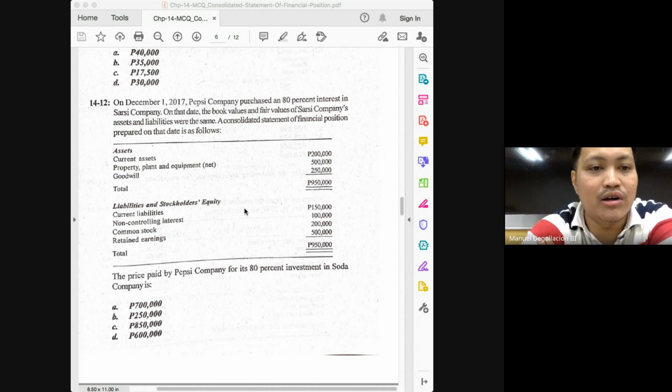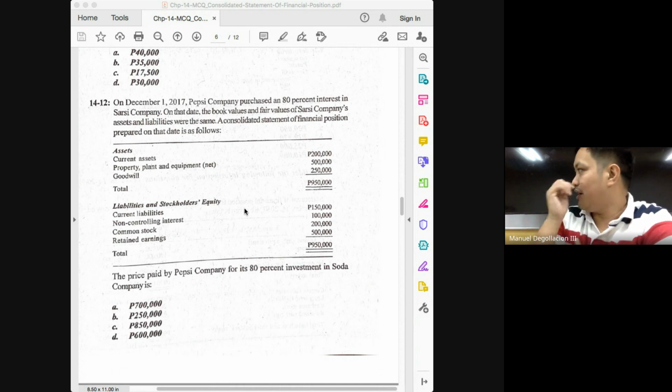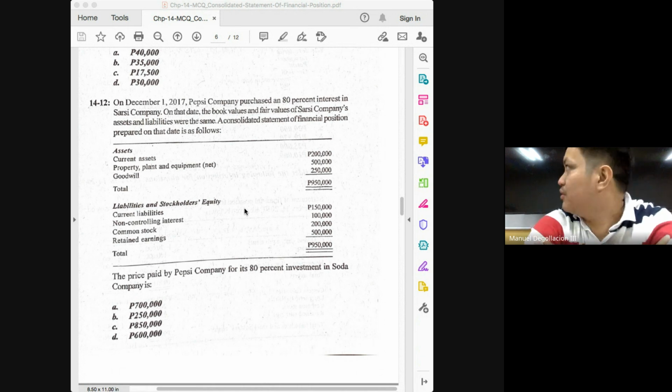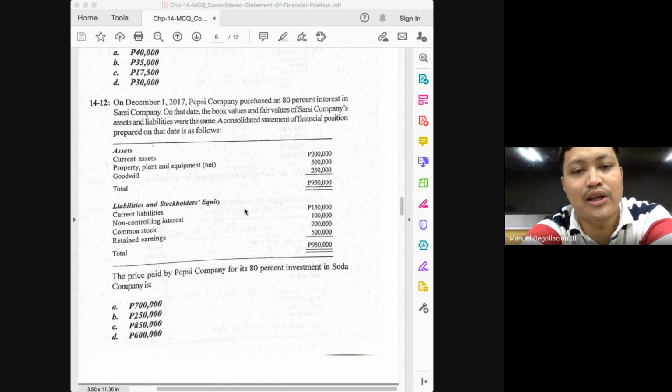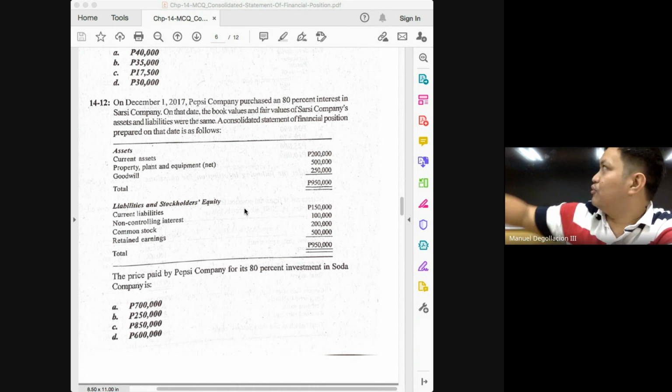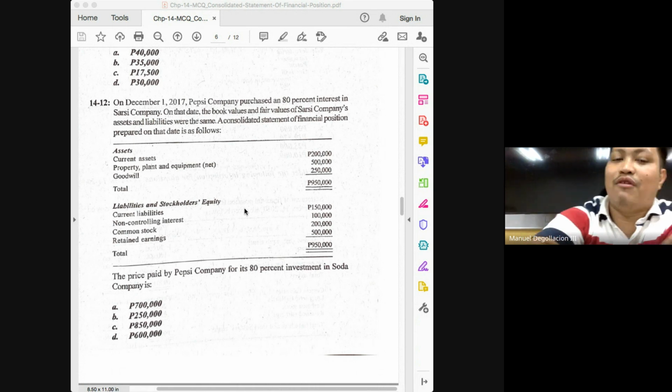By using our table, class, what we know is that there is a resulting goodwill of 250,000. Just imagine, class, that I'm writing the table. The resulting goodwill is 250,000. And then, are we given the consideration? No, that's what we're looking for. But we're given the NCI. Okay, let's try to do that. So the NCI is 100,000. So we can put that in the top right corner of our table.